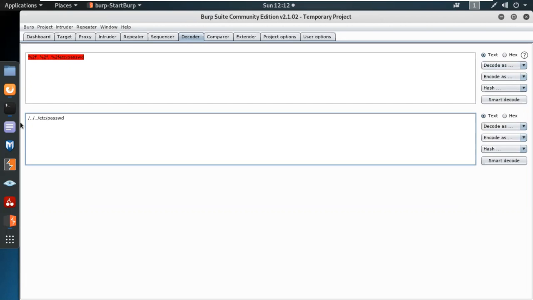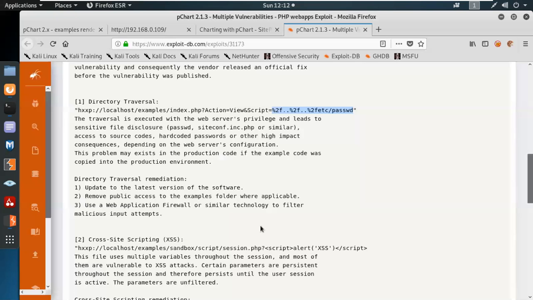Some pen testers encode the first letter, because some of the data is blocked from the server side. So we basically encode the delimiters to bypass the web application firewall. Over here you can see access to the source code, hard-coded passwords and other high impact consequences depending on the web server configuration files.